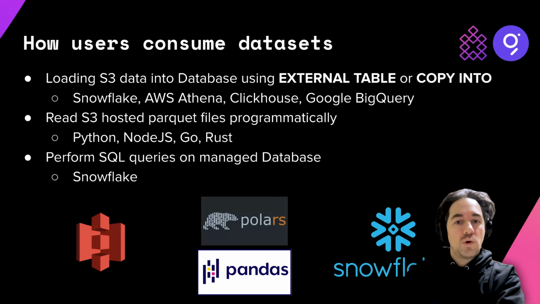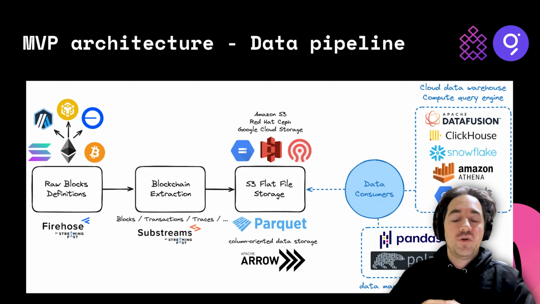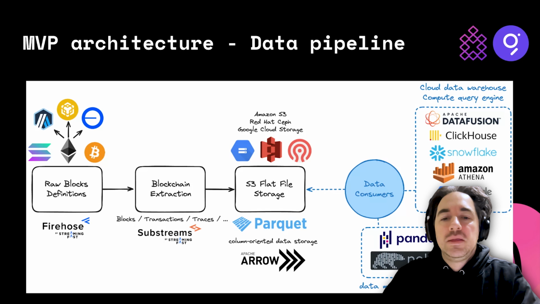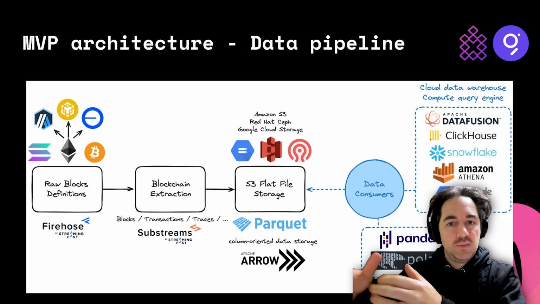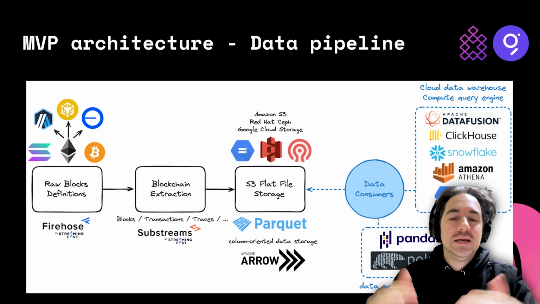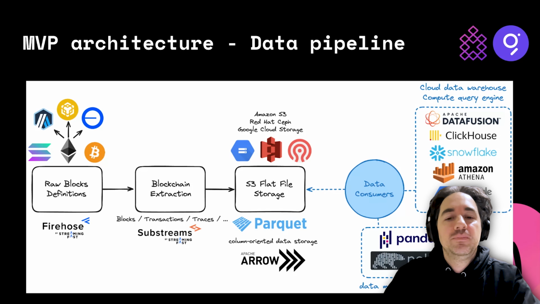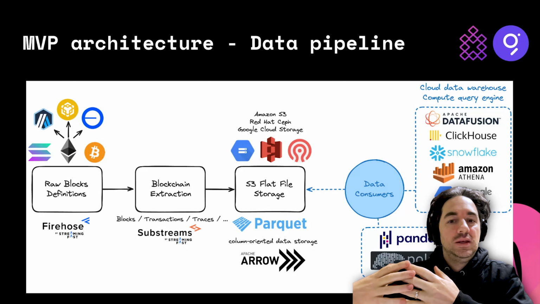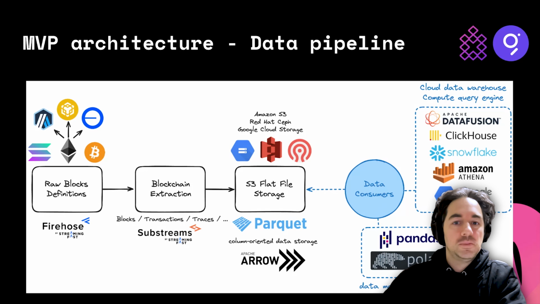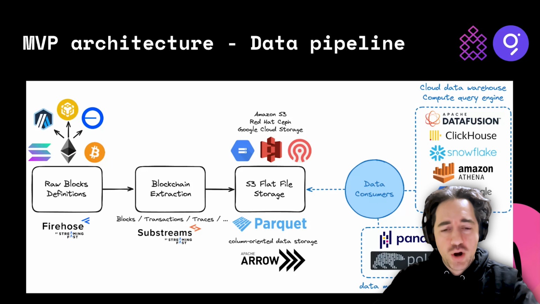So a little bit about the architecture, the data pipeline. Again, we talked about these raw blocks that are hosted by Firehose. If we ever host a blockchain for data sets, we need to have Firehose instrumentation. That allows us to have a standard block type that we pipe through Substreams, define the table schema, and that would define the blocks, transactions, traces, logs, everything that we want to extract as a table into a Parquet file. Once the data is extracted from Substreams, we can host it on S3 as a Parquet file.